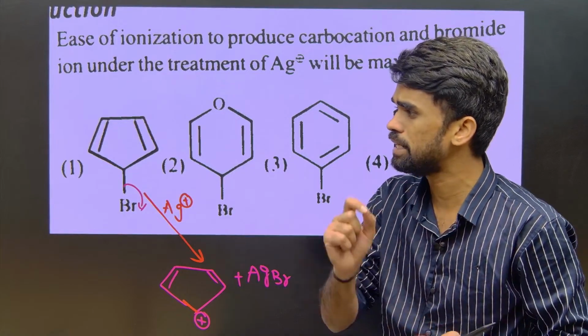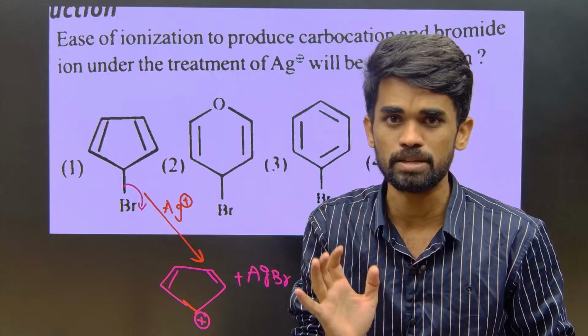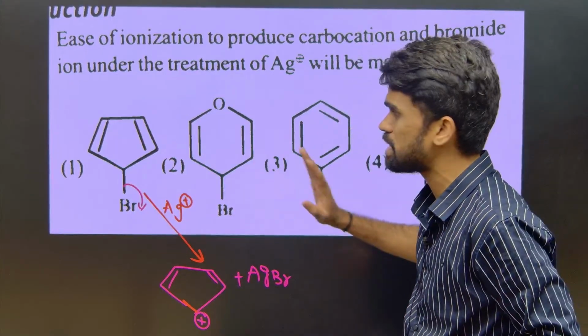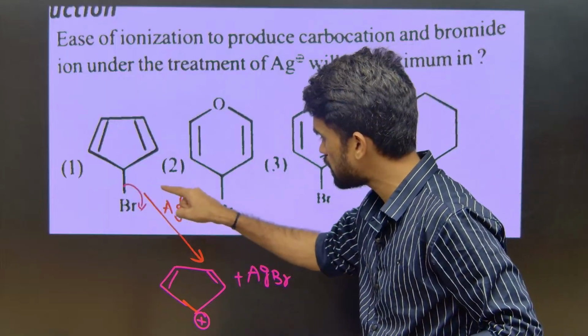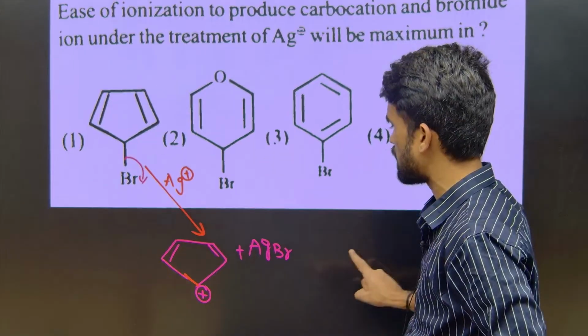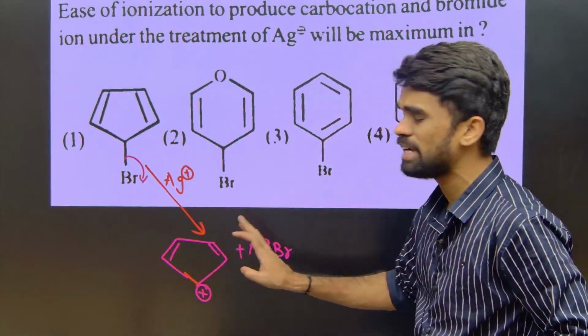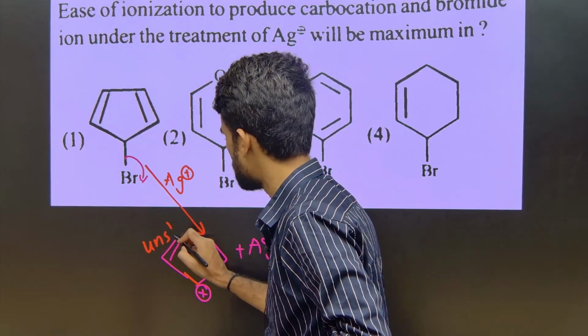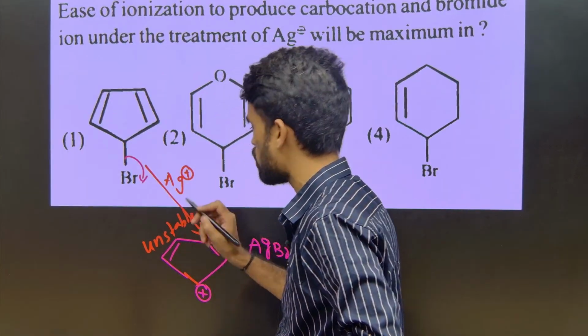I hope you know a little bit about the aromaticity concept, right? You can apply this aromaticity concept to understand this question. After removing this bromide ion, we get a carbocation like this, the cyclopentadienyl carbocation, which is anti-aromatic, and highly unstable, because it is an anti-aromatic compound.